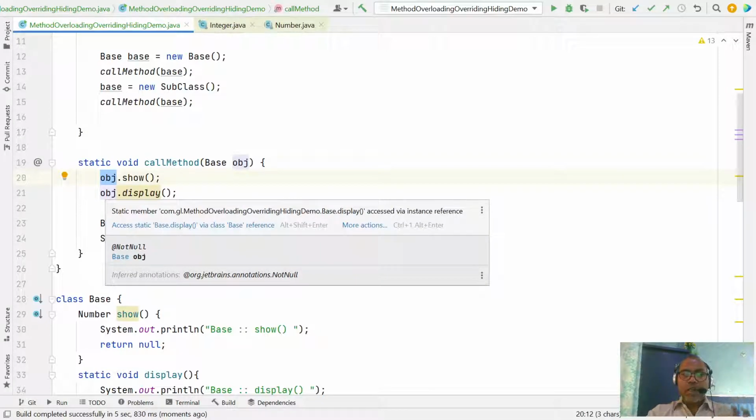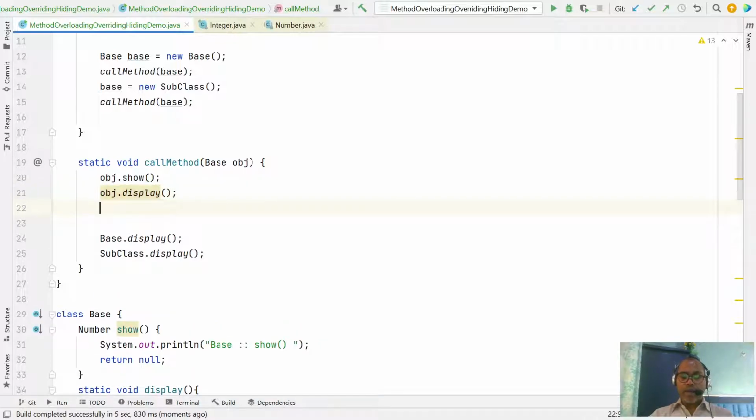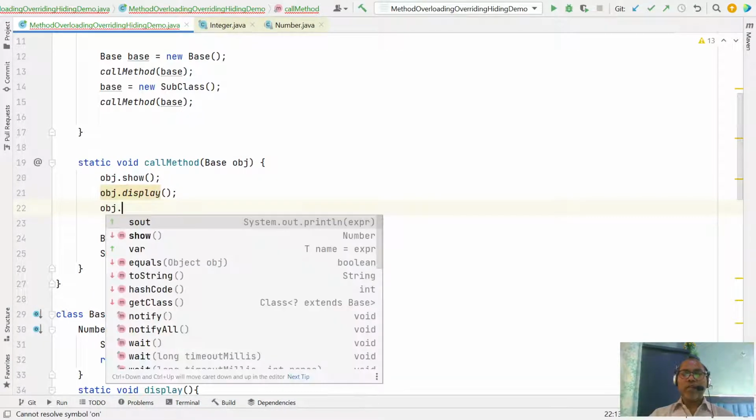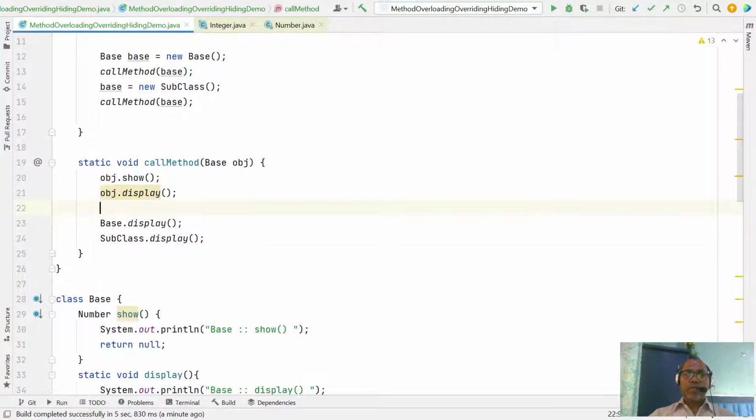Generally, with compiler support, you can invoke the static method from the object itself, but this is not the recommended way. I also do not prefer it. If you invoke obj.display, it does not show display, it only shows the show method. That means I also recommend you don't invoke the static method through an object.